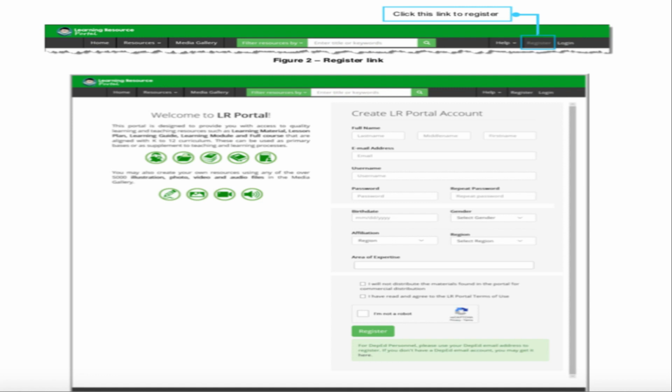By the way, let me emphasize the difference between using a DepEd email and a personal email or non-DepEd email when it comes to our access to learning resources. So when we use a DepEd email, it gives us access to all learning resources available in the LR portal. This includes K-12 learners' materials and teachers' guides, ALS modules, professional development materials, and media gallery. However, if we use our personal email or non-DepEd email, it only gives us access to learning resources available, except for resources that are intended for educators and professional development.